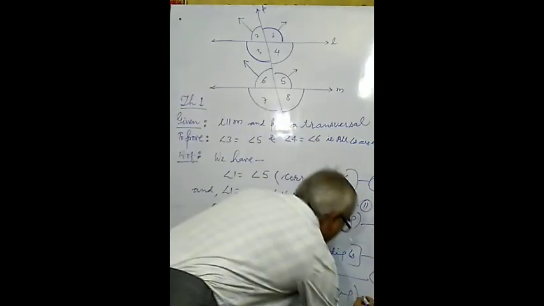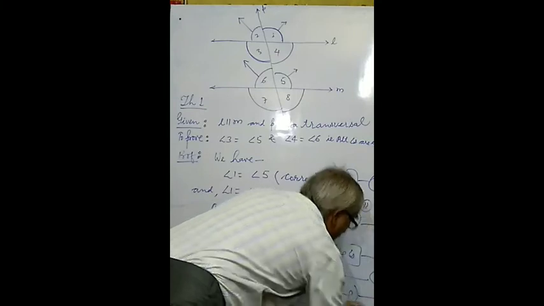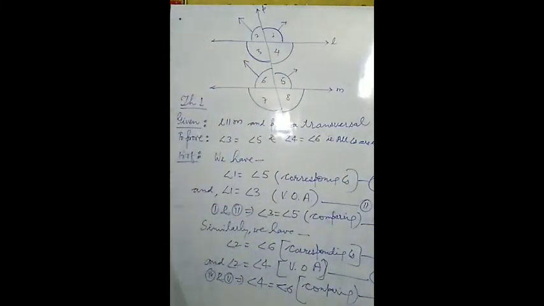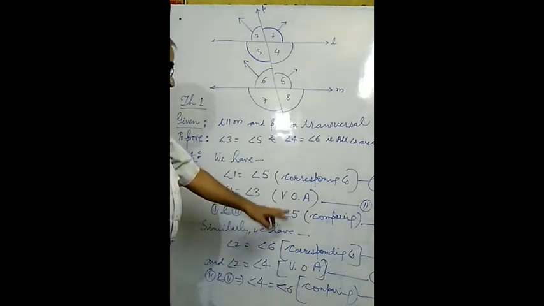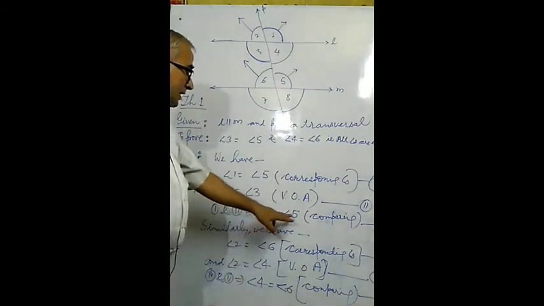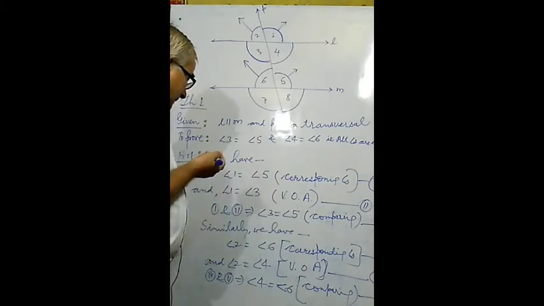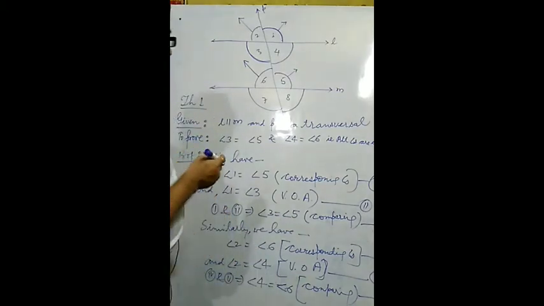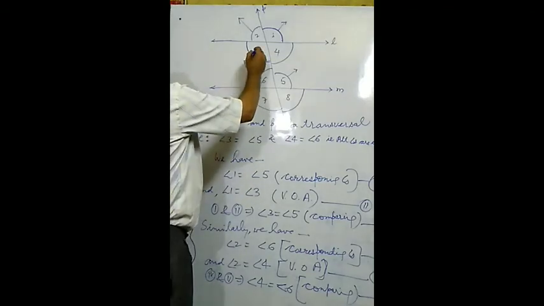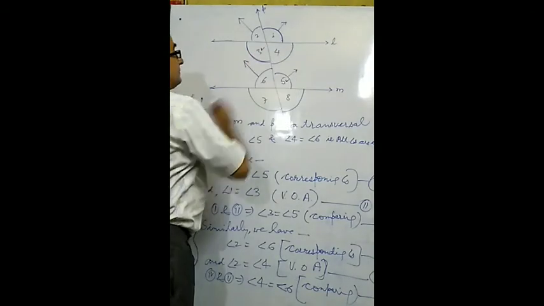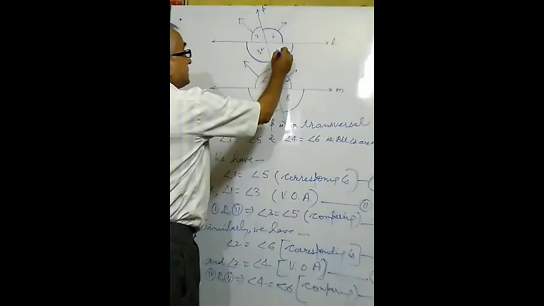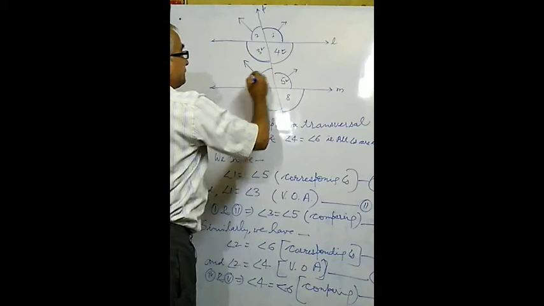Now this one is relation number 6. You may observe here relation number 3 and relation number 6. Both the relations will be seen here. Just see what result can be drawn from 3 and 6. Relation number 3 says that angle 3 equals angle 5 and relation number 6 indicates angle 4 equals angle 6.